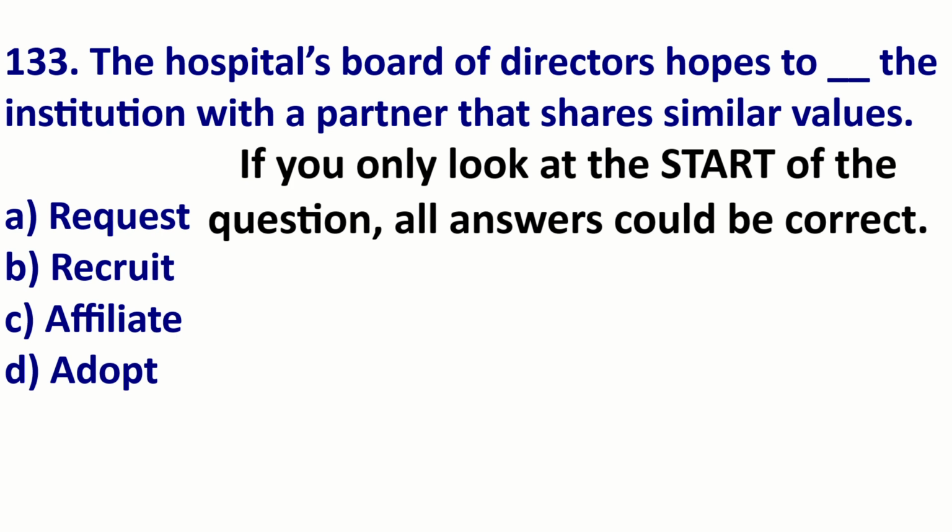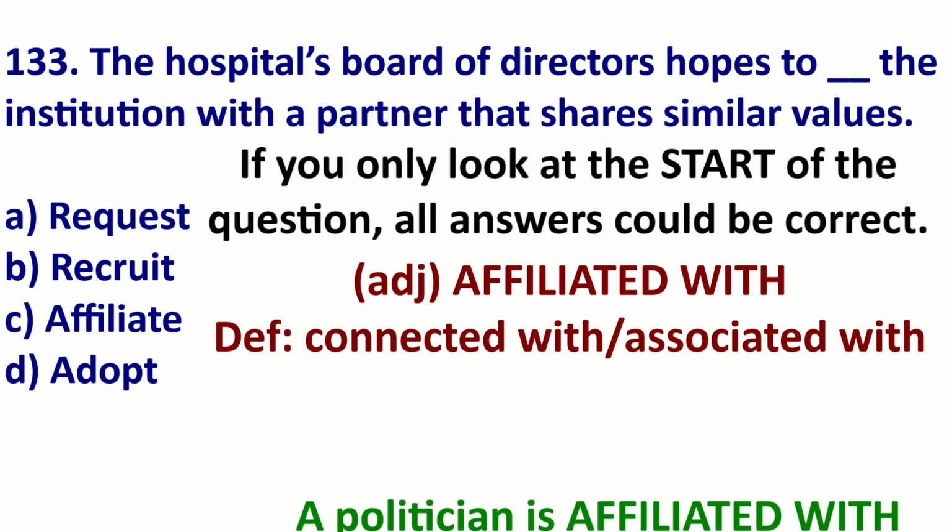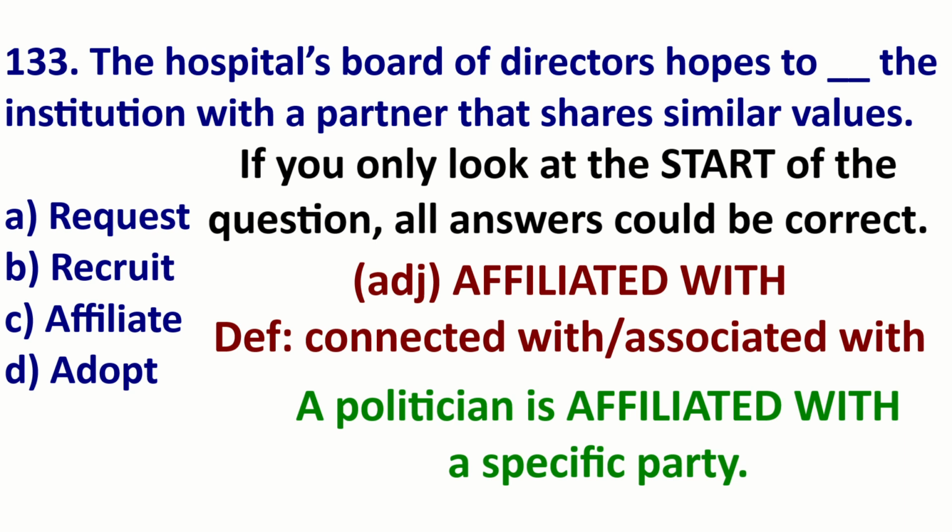When we use affiliated as an adjective, we often say affiliated with. It is a common collocation. It means connected with, has a relationship with. For example, a politician can be affiliated with a certain party.